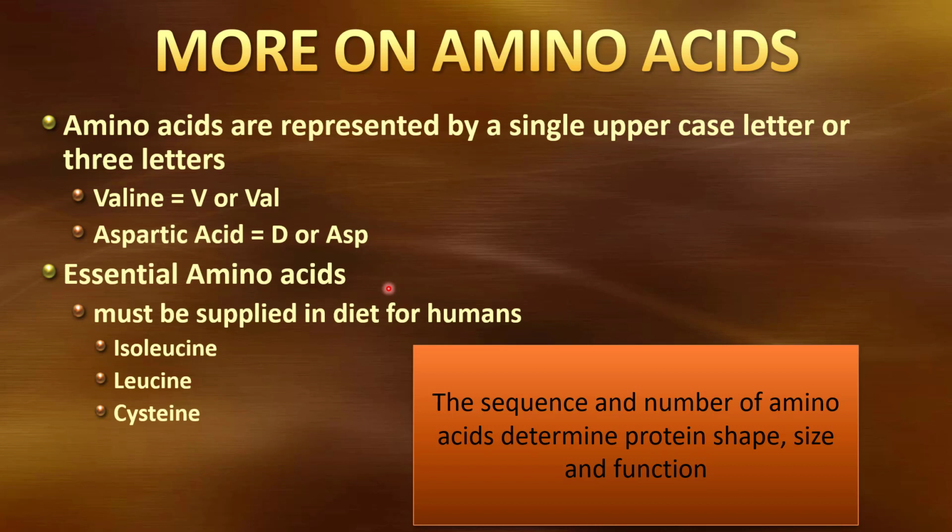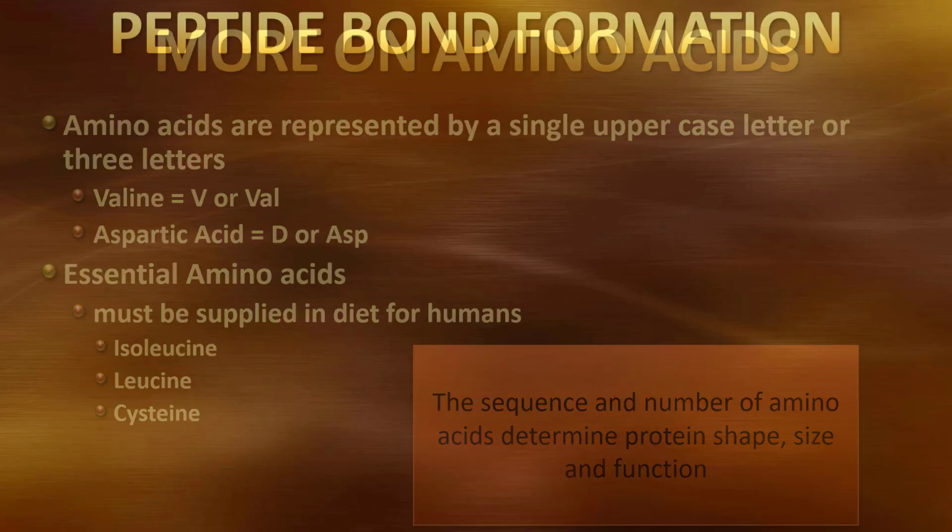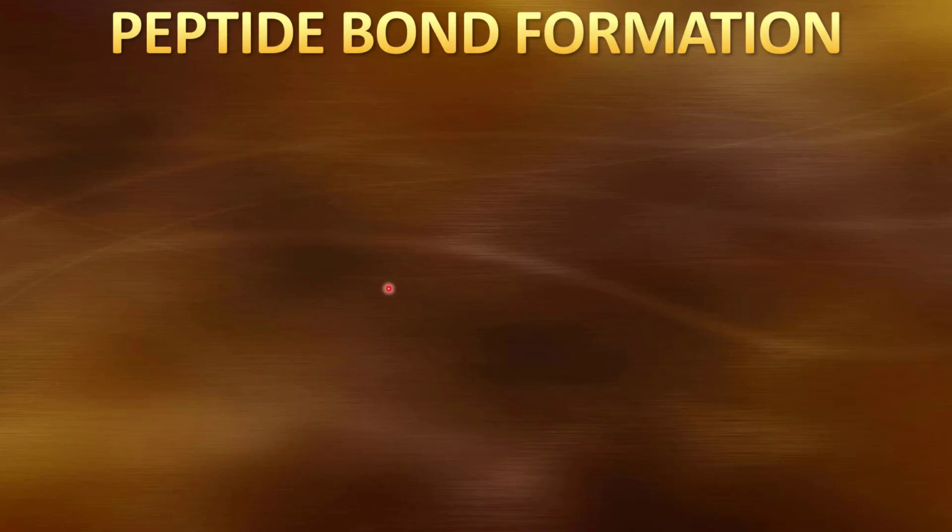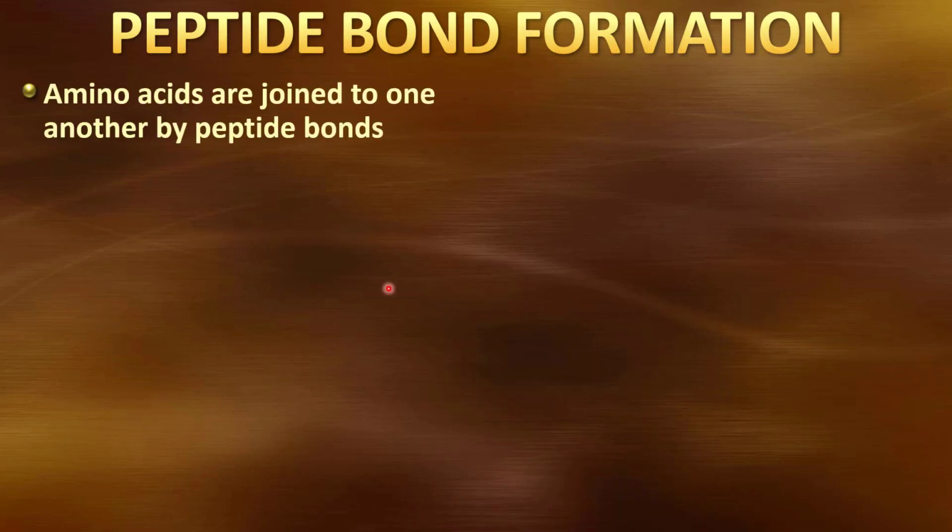Now, the sequence of amino acids in a protein and how many amino acids are in that protein will determine the overall shape of the protein, the size, and its function. Let's take a look at how we join those amino acids together. When we hook these monomers of amino acids together, we create a bond called a peptide bond. Remember when we hooked together carbohydrates, we called it a glycosidic linkage. When we hooked a fatty acid onto a glycerol, we called it an ester linkage. So we had glycosidic linkages in carbohydrates, we had ester linkages in lipids, now we have peptide bonds in proteins.